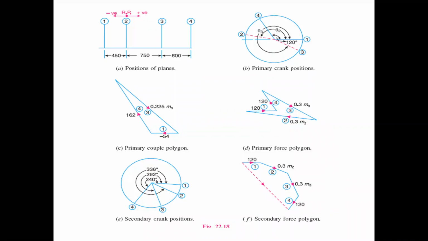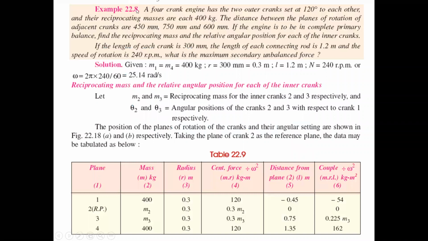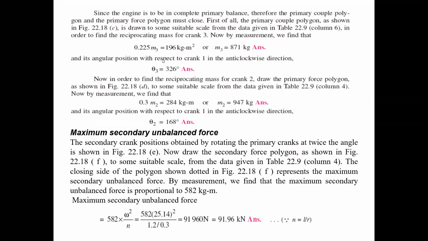Now we will see the tabular column. Before going to the tabular column, the values will be identified here. They may set some conditions in our problem description, that is, the engine is to be completely primary balanced. Primary balance means the primary couple polygon and primary force polygon must close. First of all, the primary couple polygon, as shown in figure C, is drawn to some suitable scale.